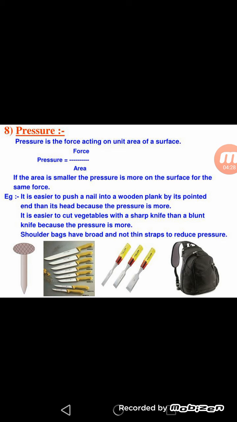Here are some examples which I have described to you earlier also. It is easier to push a nail into a wooden plank by its pointed end, and then it is hard because the pressure is more. In the same way, it is easier to cut vegetables with a sharp knife than a blunt knife because the pressure is more. As I told you earlier also, a sharp knife has less area, which results in greater pressure, and it is easy to cut fruits and vegetables. In the same way, shoulder bags are provided with broad straps and not thin straps, so that they may reduce the pressure due to the large area.